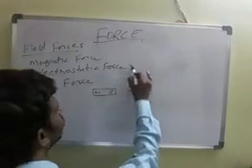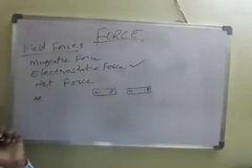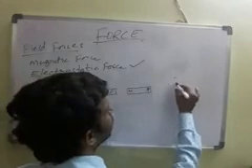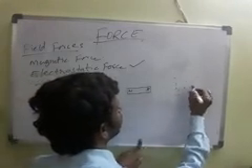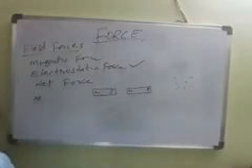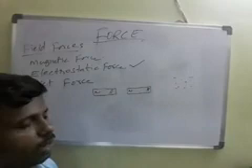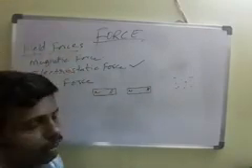Next, electrostatic force. What is the electrostatic force? For example, take one balloon, blow it, and take some small pieces of paper. Before bringing the balloon here, you have to rub the balloon on your hair thoroughly.